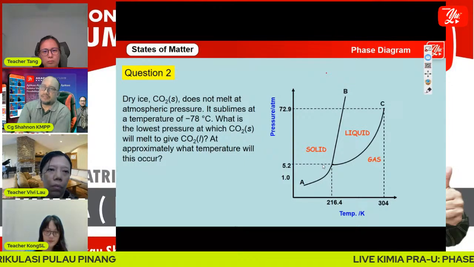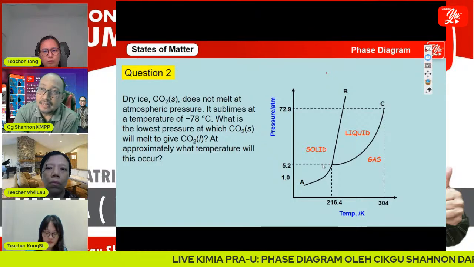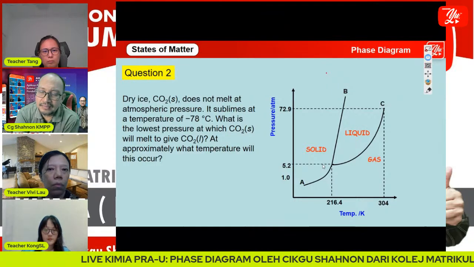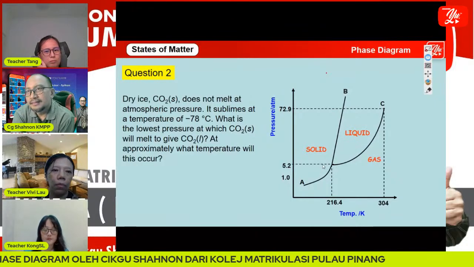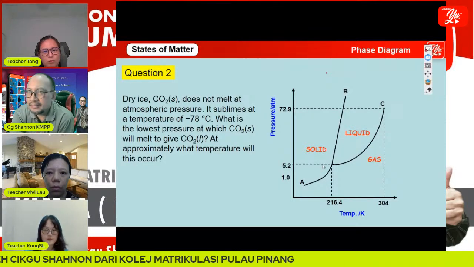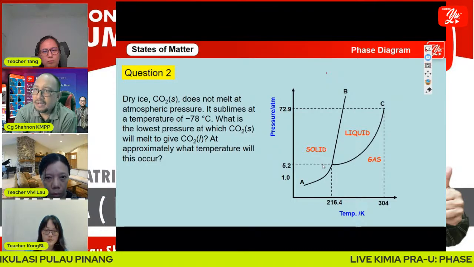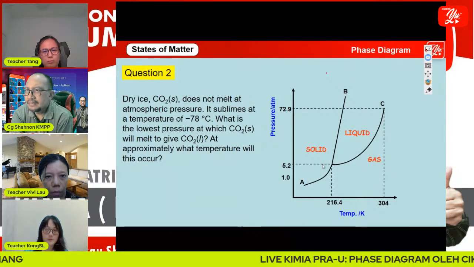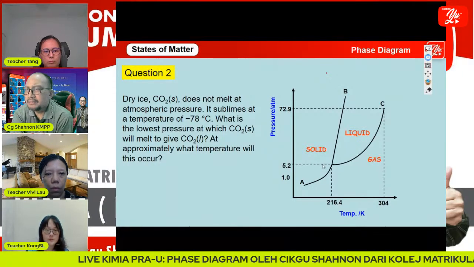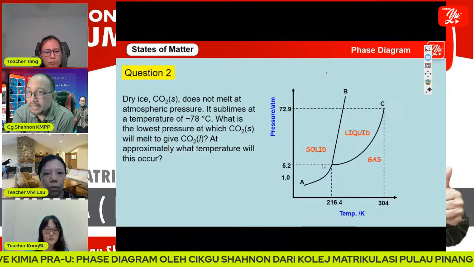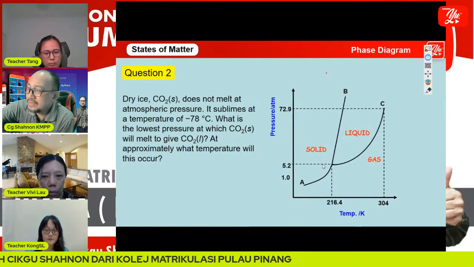Question 2. Dry ice is actually solid carbon dioxide. Solid carbon dioxide does not melt at atmospheric pressure. It sublimes at a temperature of -78 degrees Celsius. This is the question: what is the lowest pressure at which solid carbon dioxide will melt to give liquid carbon dioxide?